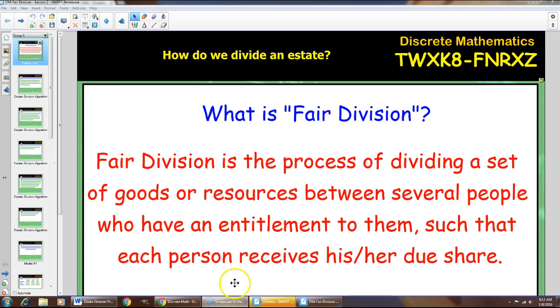So, the definition of fair division gives us a place to start. We have a method, an algorithm, that helps us to divide an estate. So we'll take a look in this video at the number of steps, 5 to be exact, on how one will go about dividing an estate using the process of sealed bids.